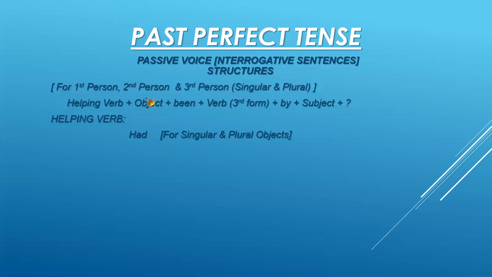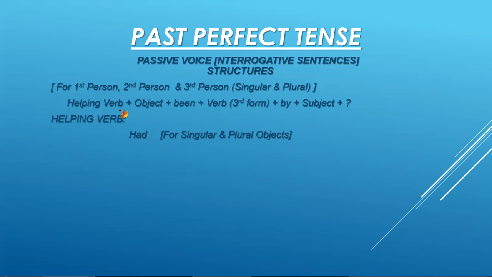Now, for passive voice, we have only one structure here because we have only one helping verb. For first person, I and we. For second person, you. And for third person, singular and plural, that means he, she, and they. We have a similar structure: helping verb plus object plus being plus verb third form plus by plus subject plus question mark.